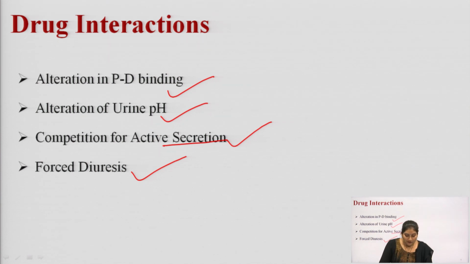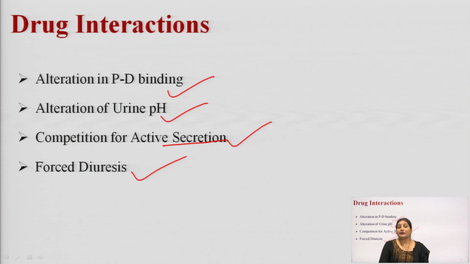Next is the alteration of urine pH. If there is acidification of the urine with ammonium chloride, methionine or ascorbic acid, that can enhance the renal excretion of basic drugs. And if there is alkalinization of the urine, then it can promote the excretion of some acidic drugs.